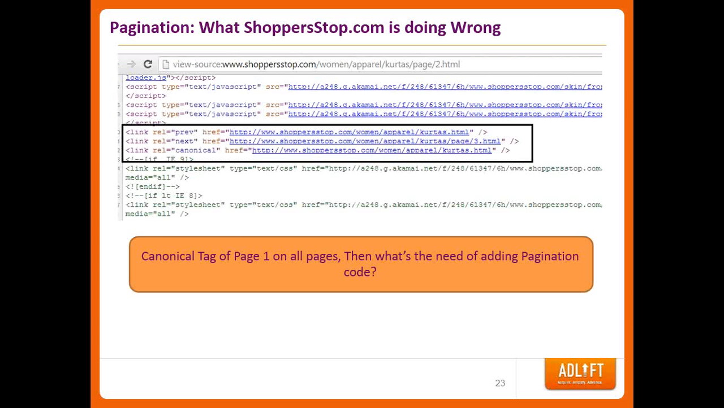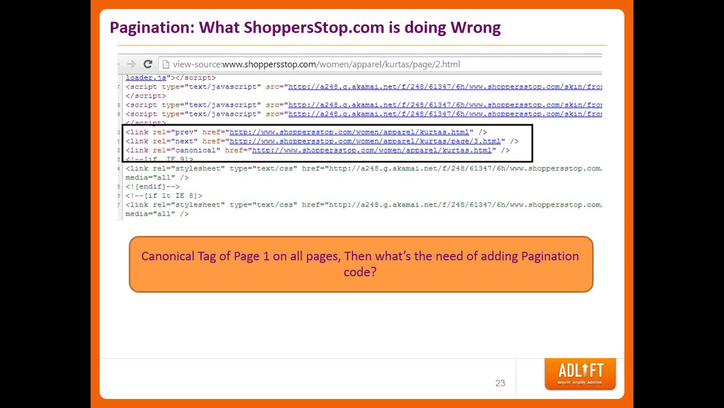This is another example of what ShopperStop is doing wrong. They have implemented the pagination code there, but we discussed canonical tags. Canonical tags generally tell Google that this content is actually a copy of the main content. When we can't put a 301 redirect, we add a canonical tag. What ShopperStop is doing wrong is that they've added the canonical tag of the main page on all the pagination pages. So on one hand, they are telling Google that they are connecting these products in a logical manner.